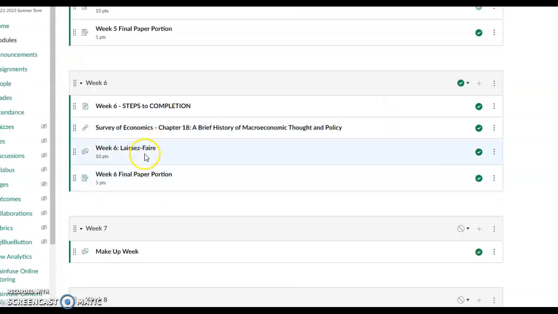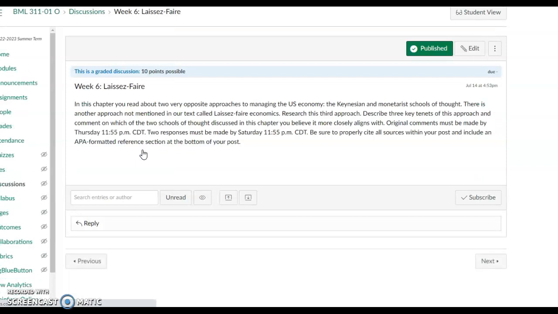Moving on here, the discussion activity. You're going to have just one question. And this is going to be worth the full 10 points, as each discussion question has been worth 10 points.